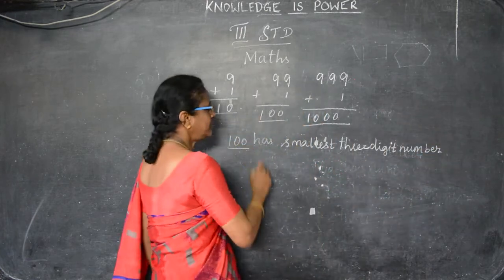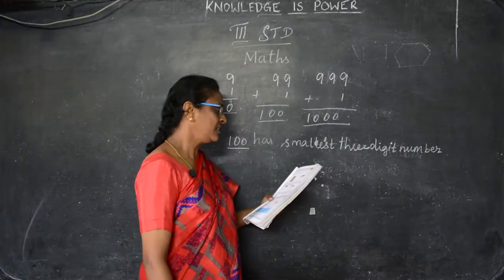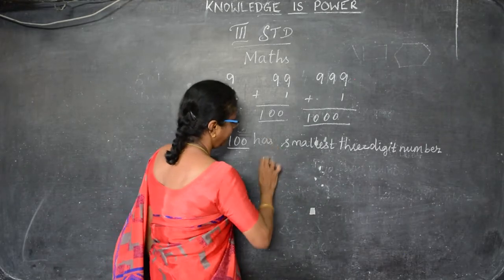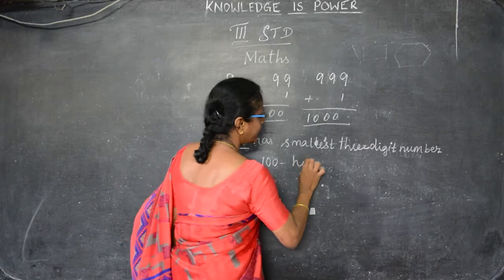So 100 is the smallest three digit number. And in 100, how many tens do you know? In the hundreds, how many tens?